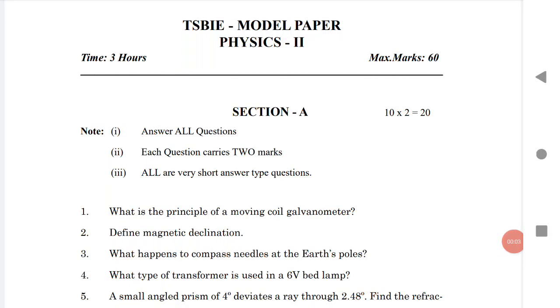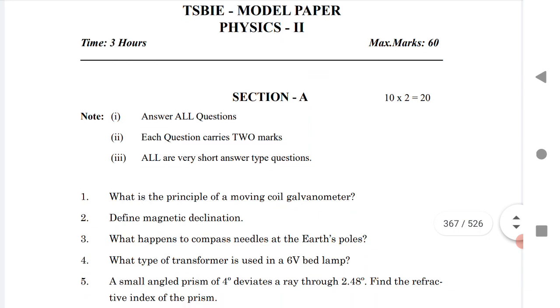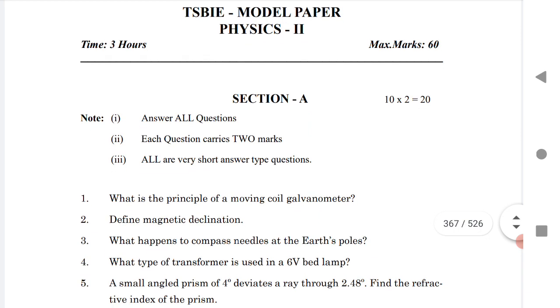Welcome to ST Academy. Today we are going to discuss the model paper for Physics Inter second year. We have all been waiting a long time for the Inter second year model papers, and in this model paper there is good news for the students. The choices are more in SAQ and LAQ.